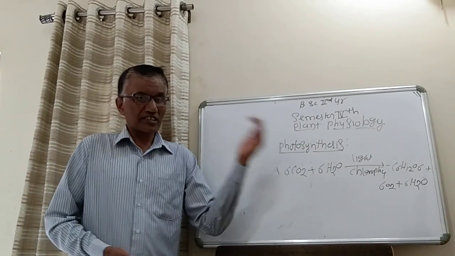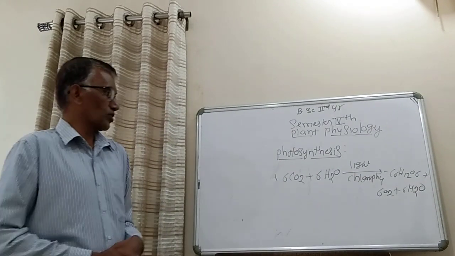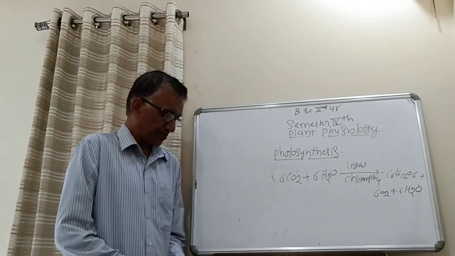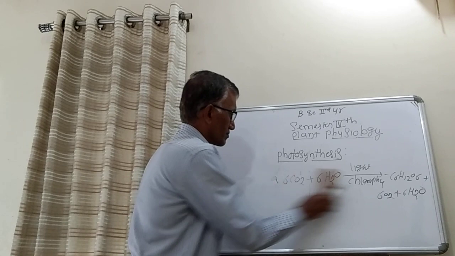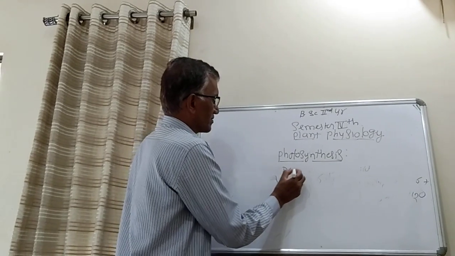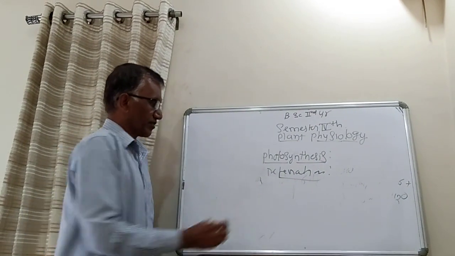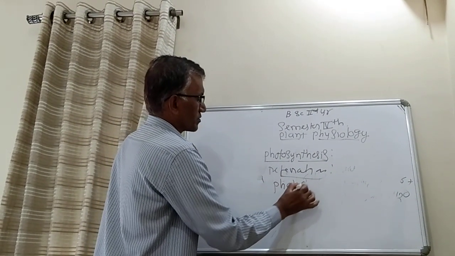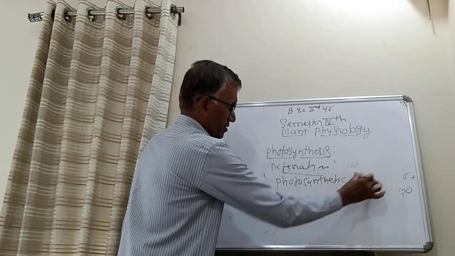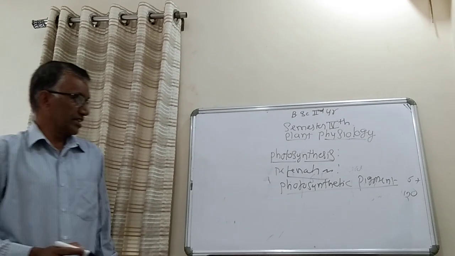Which are the different subunits of photosynthesis? What things have been mentioned for our syllabus? First of all, in this chapter: the definition of photosynthesis, then photosynthetic pigments.